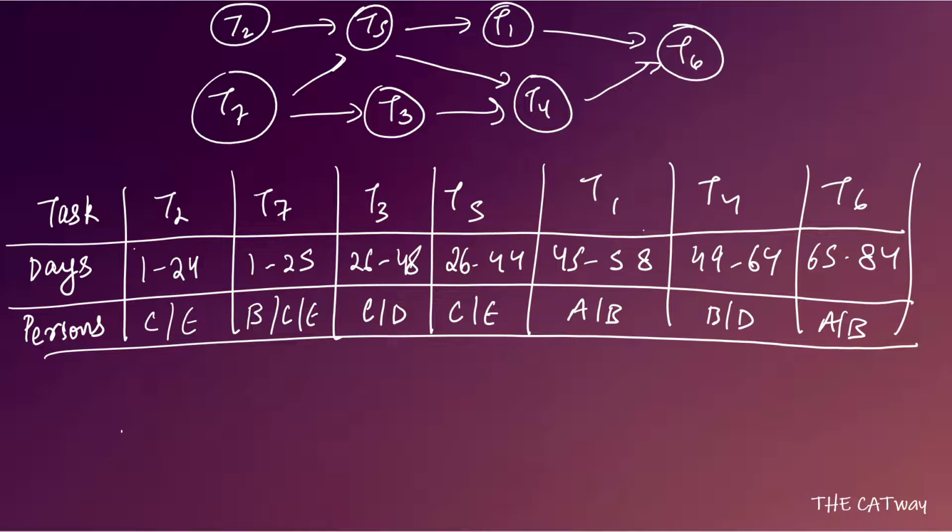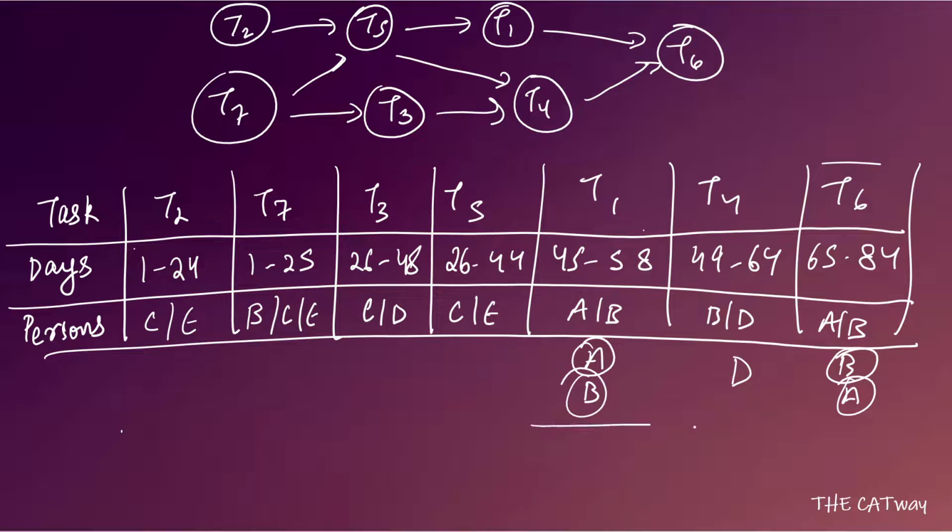Now see, starting from T6, what we see is if T1 is done by A or B, anyone, and T6 is done by B or A. That is, T1 is done by A, so T6 is done by B; T1 is done by B, so T6 is done by A, and T4 is done by D. Okay, in this case, we do not have any extra day. A can complete it on 58, D can complete it on 64, and B can start from 65 and end on 84. There isn't going to be any extra day. So this is the case which we will take as of now.